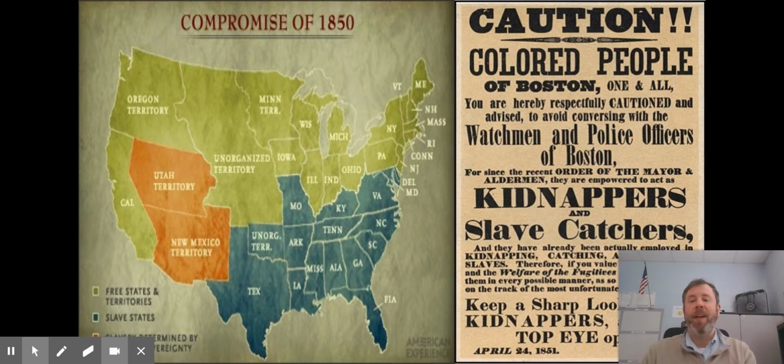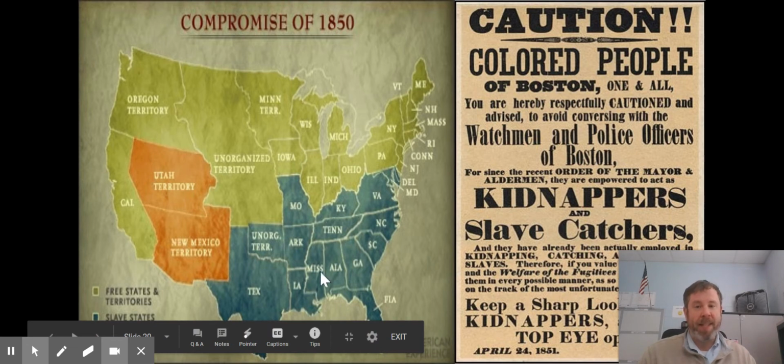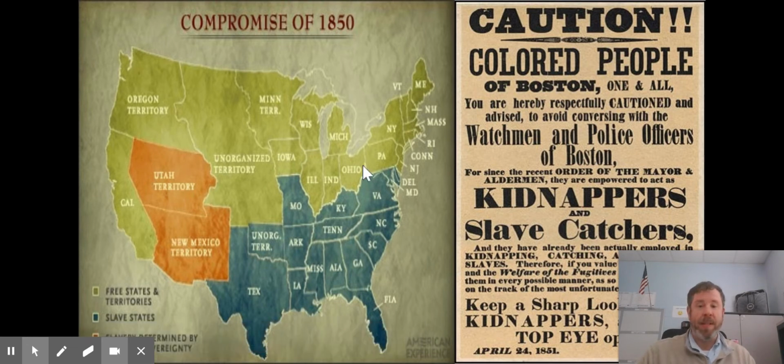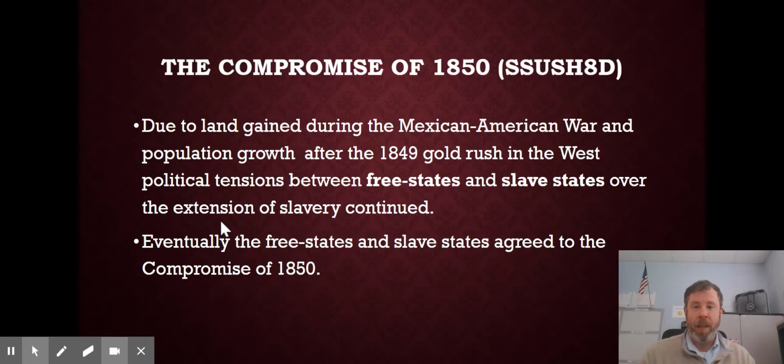Once again, the issue of slavery is complicating the relationship between the North and the South. The sectionalism between the North and South is getting contentious, and it's starting to become a major issue for the United States. So, in order to move forward, in order to let California and other subsequent states come in, they come up with another compromise, and this happens in the year 1850. Now, take a look at this map. You have all these blue slave states, all the green are free states, no slavery is allowed. These orange states, it's going to be determined by popular sovereignty, which we'll explain in a second.